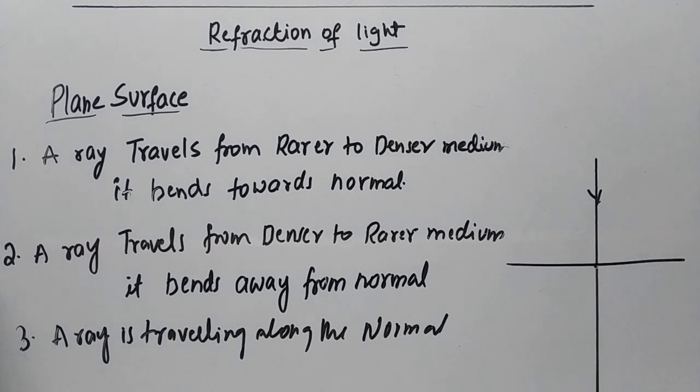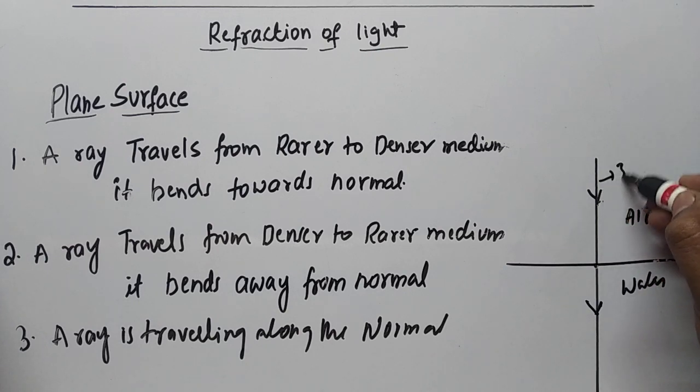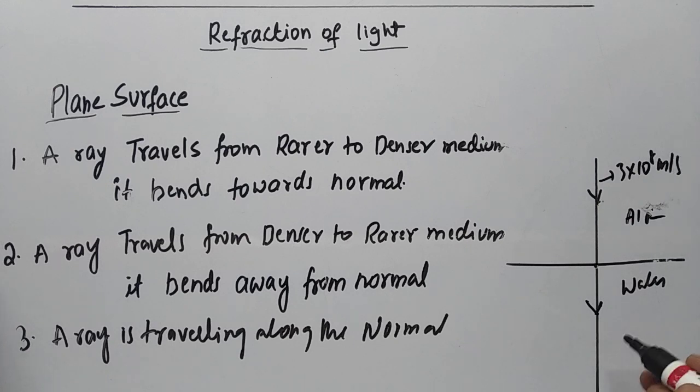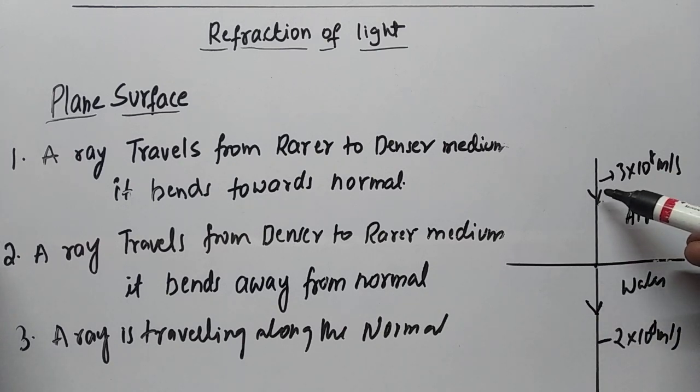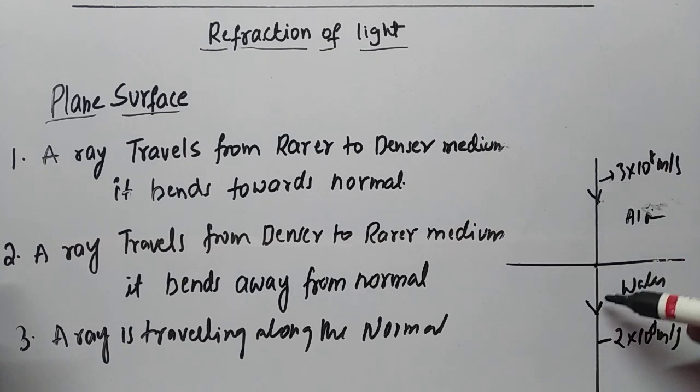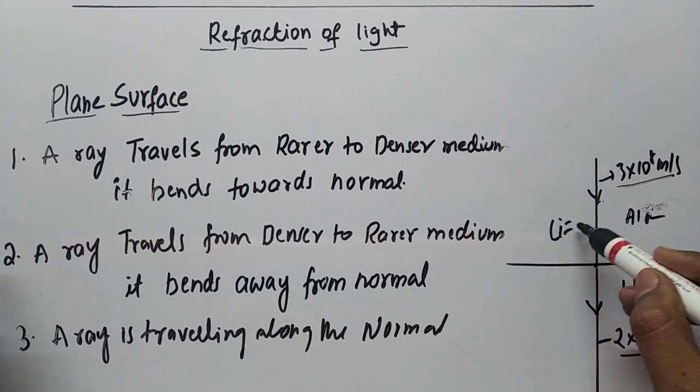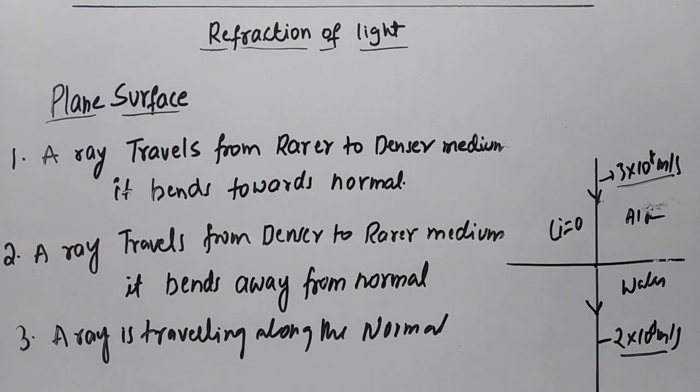We will observe that whenever a ray is traveling along the normal line, it doesn't bend. Suppose this is air and this is water. Here the speed of light will be 3 into 10 power 8 meters per second. Here the speed of light will be 2 into 10 power 8 meters per second. But this is not bending. You have to remember whenever a ray is passing along the normal, it is not bending, but the speed will decrease. It is not bending because here the angle of incidence is 0, so this will also be 0.